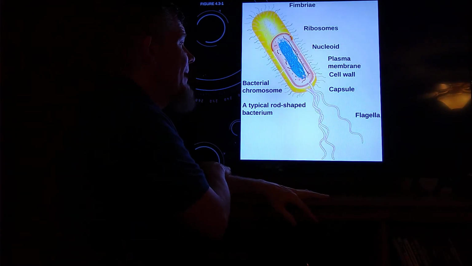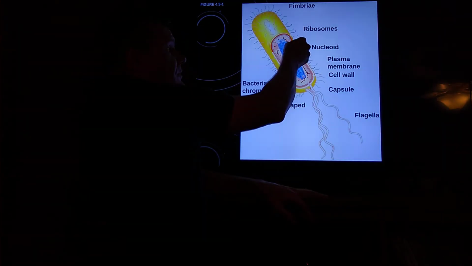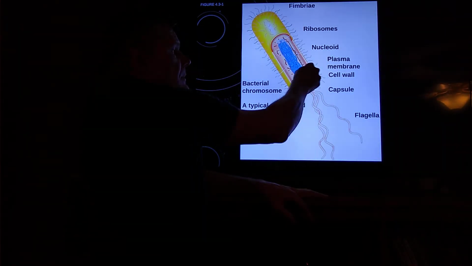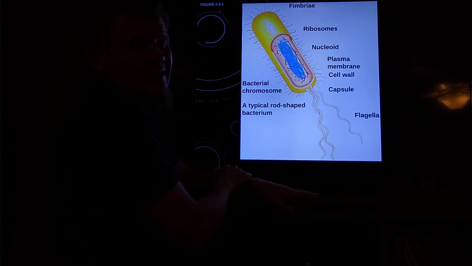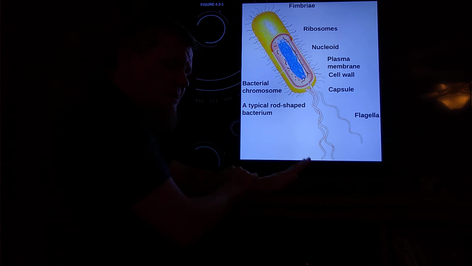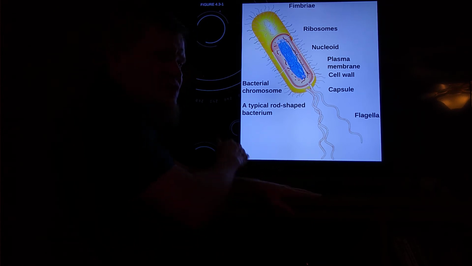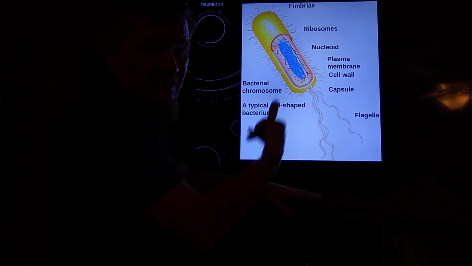This shows a bacterial cell. Here we see the bacterial cell, this big blue thing in the center. I hope you've got the PowerPoints downloaded next to you, like maybe on a phone or something like that. The pictures are a lot clearer in person than they are over YouTube. So please, please, please, whenever you are watching the videos, try to have a copy of the PowerPoints next to you so that you can follow along with me and look at better pictures.